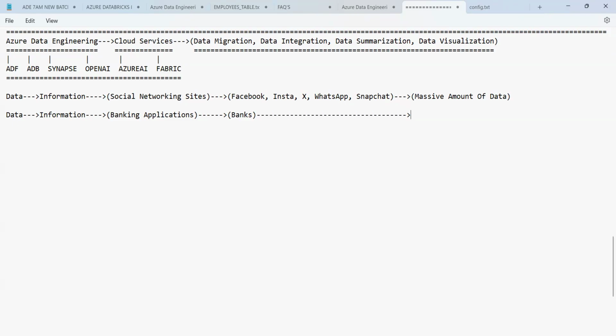And this is nothing but a huge volume of data. So whether it is a massive amount of data or a huge volume of data, it is one and the same, guys.